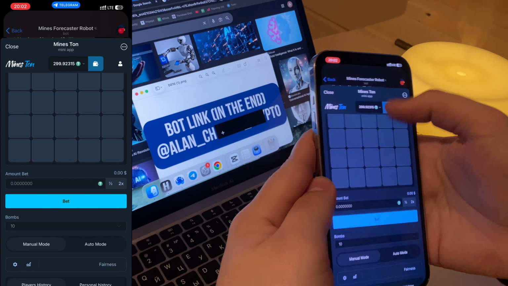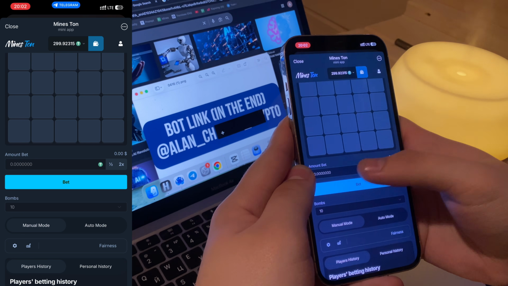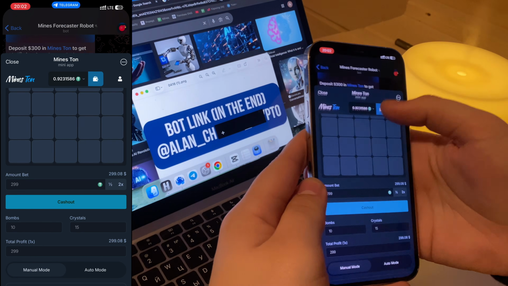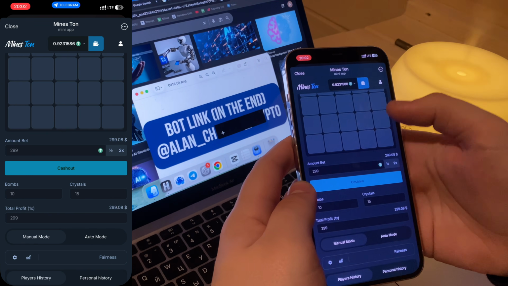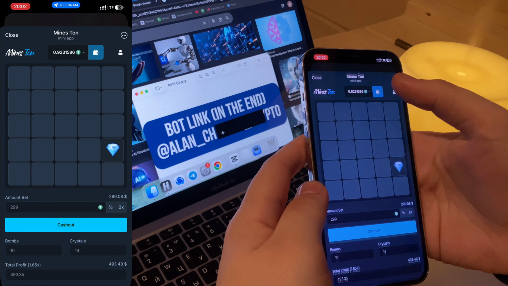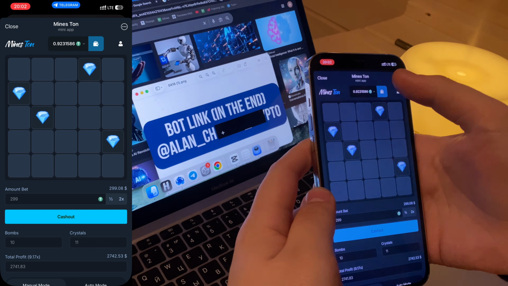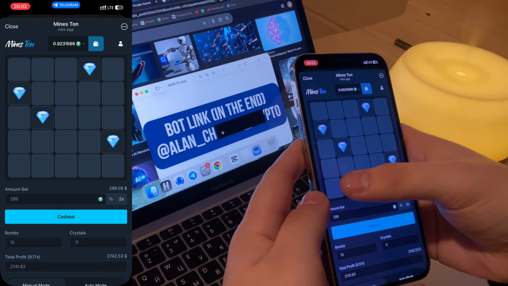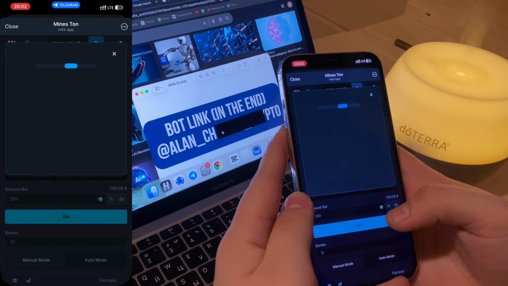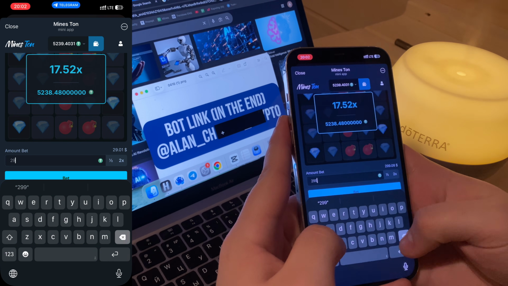So I will set here 10 again, and I will continue. And nice, I got it. Okay, let's just start. I will fill this one, this blue button, and let's go. Boom. Boom. Oh my god. And the last one. Oh my god, guys, just look at this. Wow. Oh my god. Okay, guys, let's just continue.